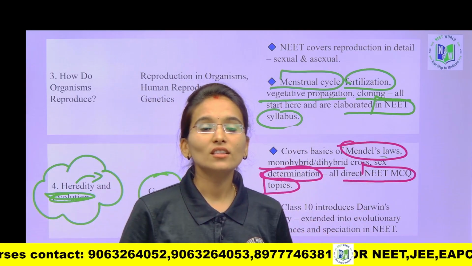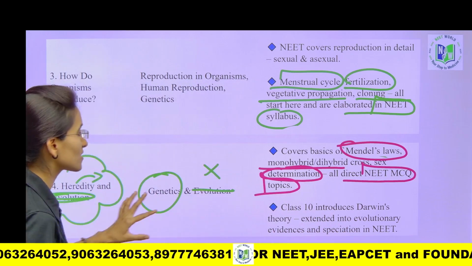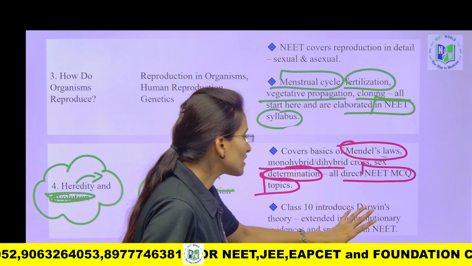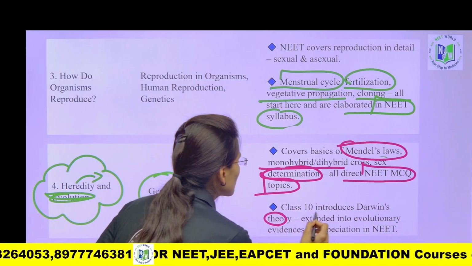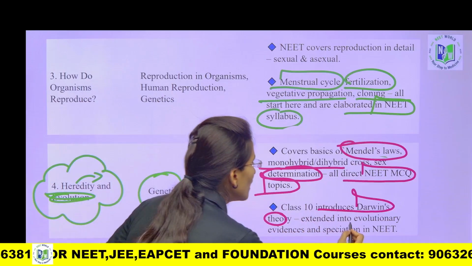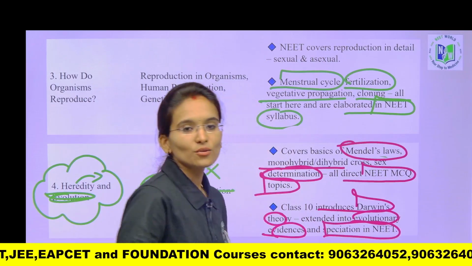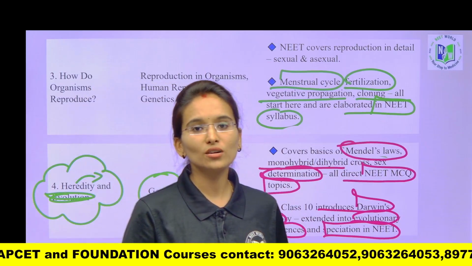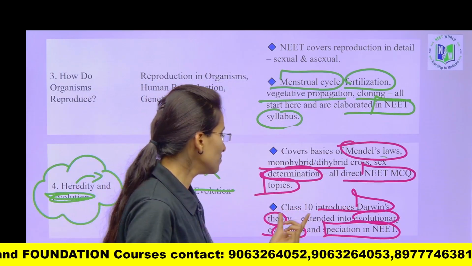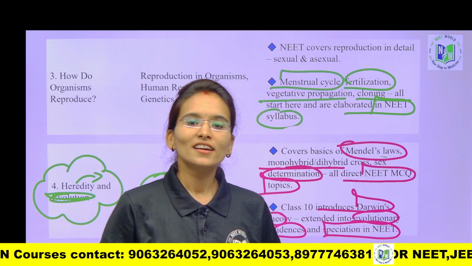It is a directly linked chapter, my dear students. Class 10th introduces Darwin's theory, and the same topic is extended into evolutionary evidences and speciation in NEET. Whatever basics you study about Darwin's theory, you will learn again in your NEET preparation.